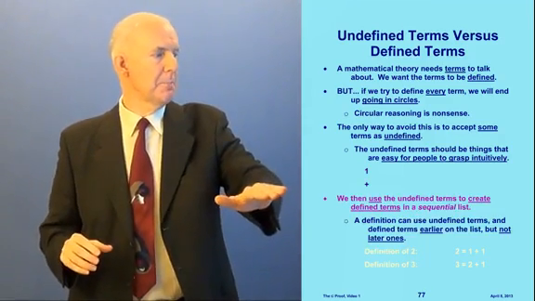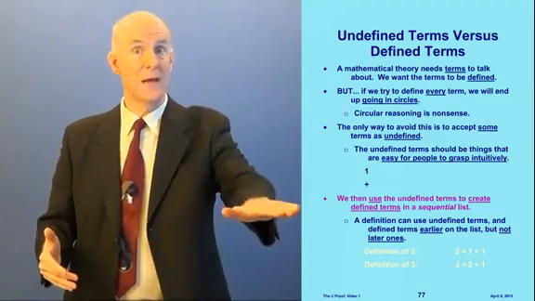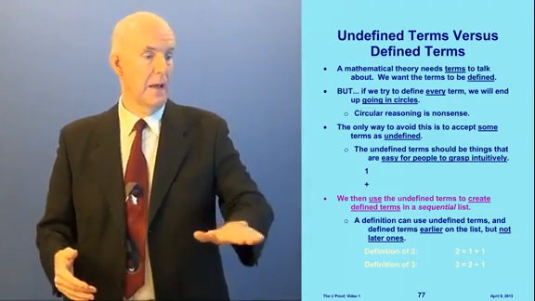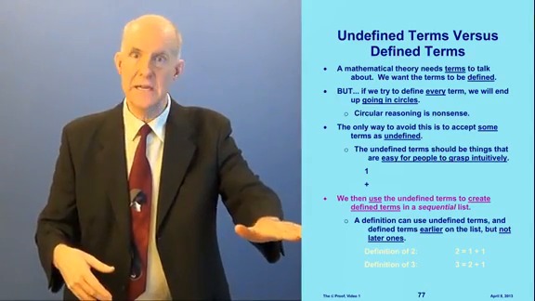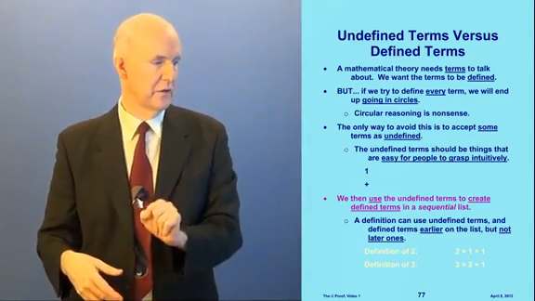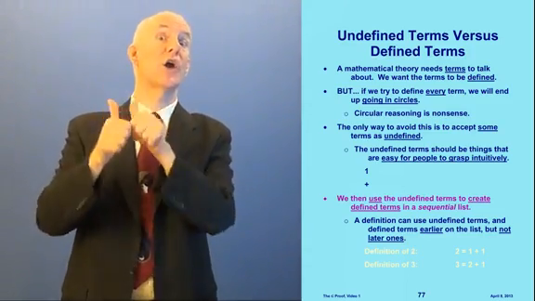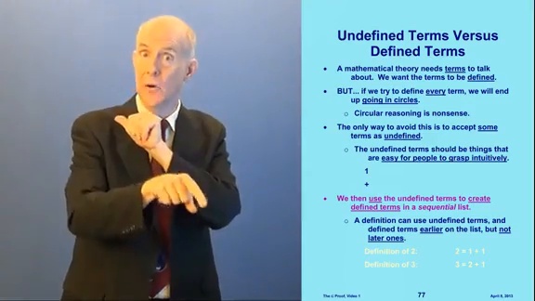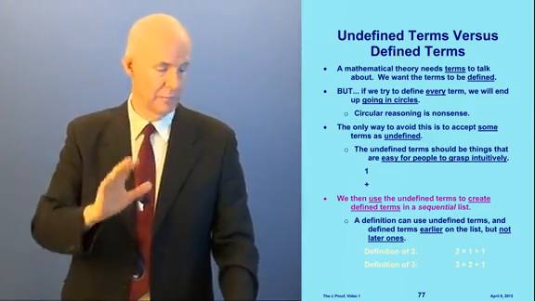Then we use the undefined terms to create defined terms, and we have to do it in a sequential list. And each defined term has a definition. But any definition can use the undefined terms, and it can use the defined terms that are earlier on the list, but not the later ones. That prevents us from going around in circles, see? So let's give a couple of examples.